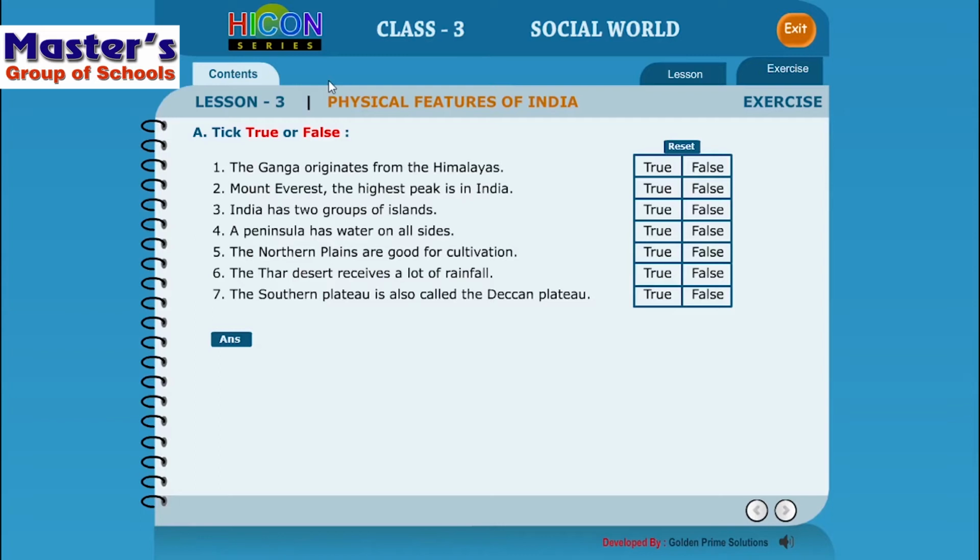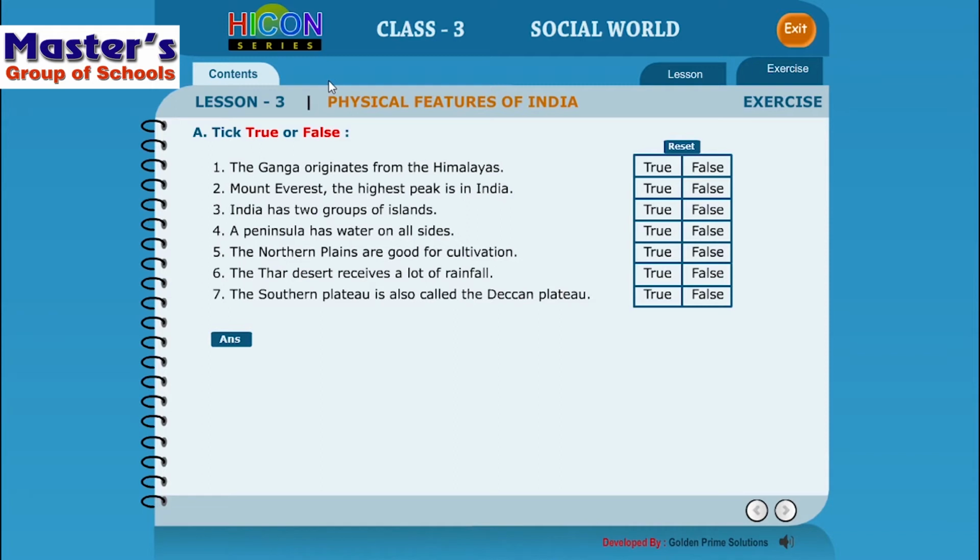Morning, children. So we had actually completed the lesson part regarding the physical features of India in the previous class. And now it is time for us to do the activity part of this lesson, right? Okay, so the activity part of this lesson actually starts with the true or false section, in which we have got 7 statements here.